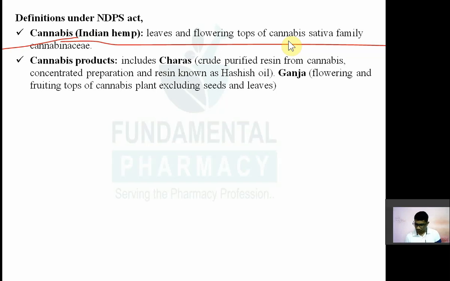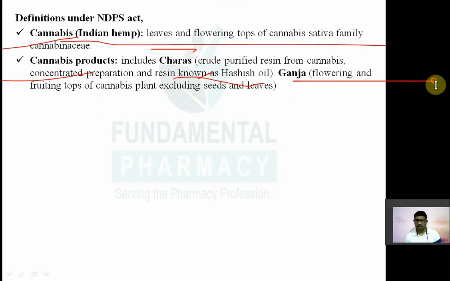Then cannabis product. So what are the cannabis product? They include चरस and गांजा। चरस and गांजा क्या है, ये जो दोनों है that is cannabis product. What is चरस? चरस, it is a crude purified resin obtained from cannabis concentrated preparation. Resin is also known as hashish oil.